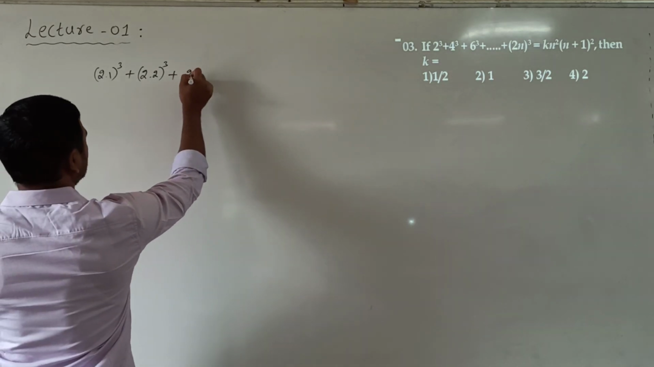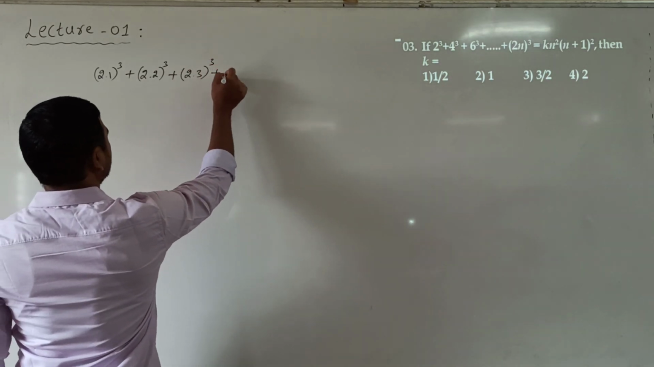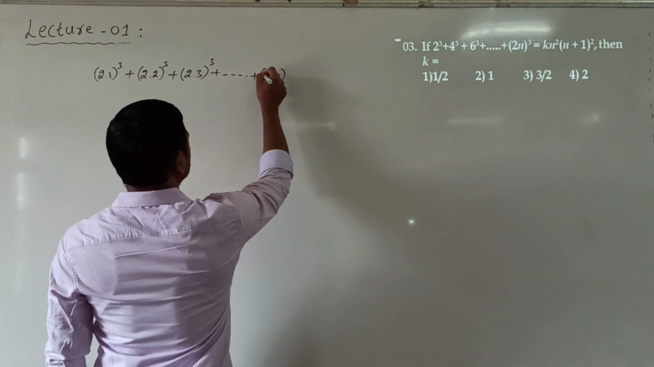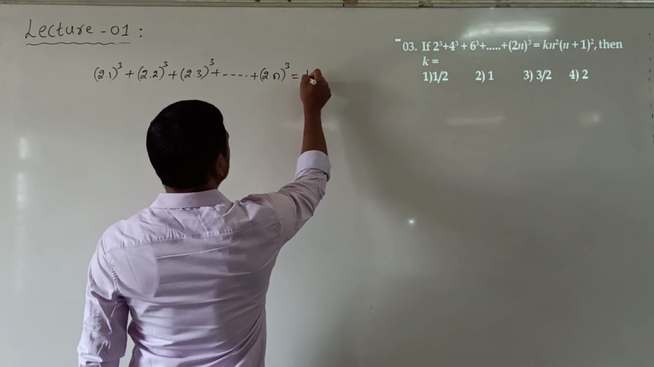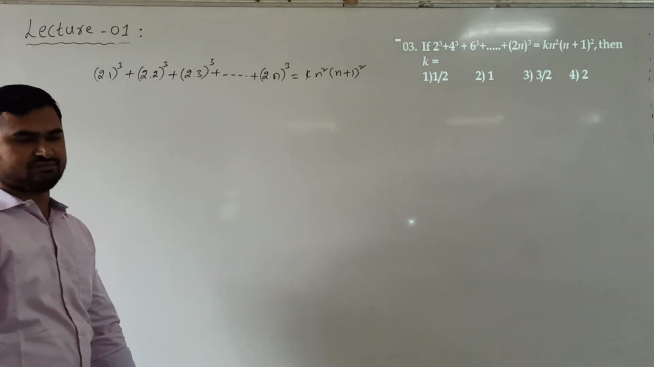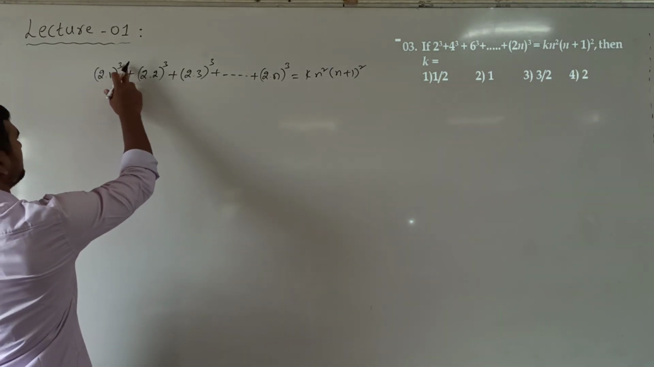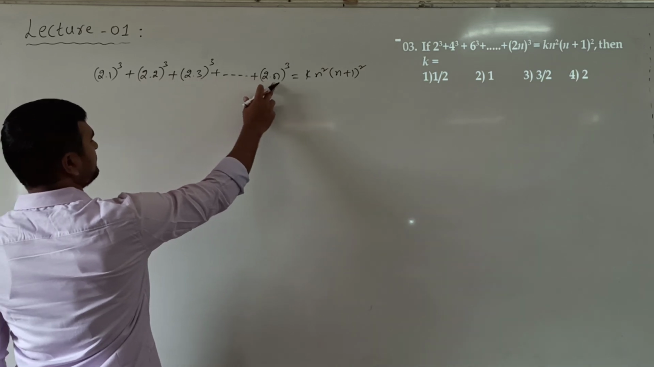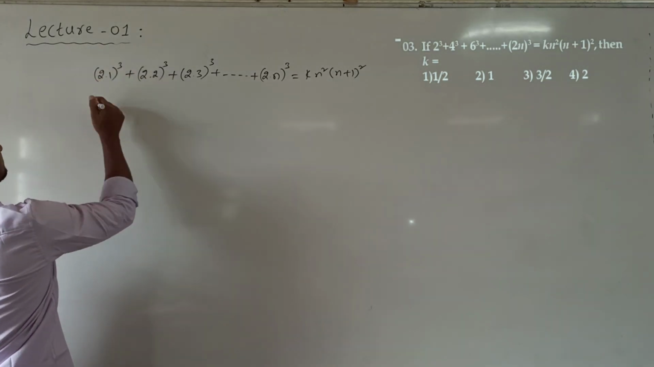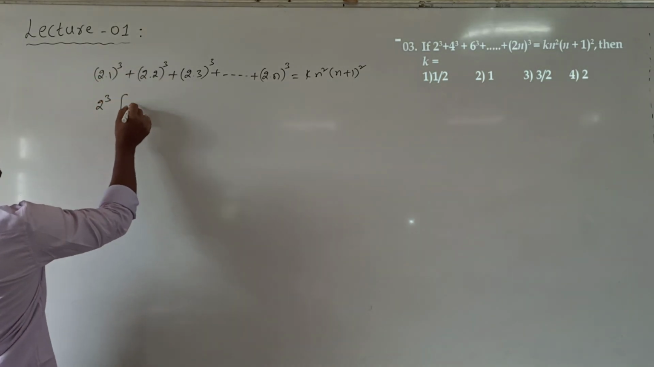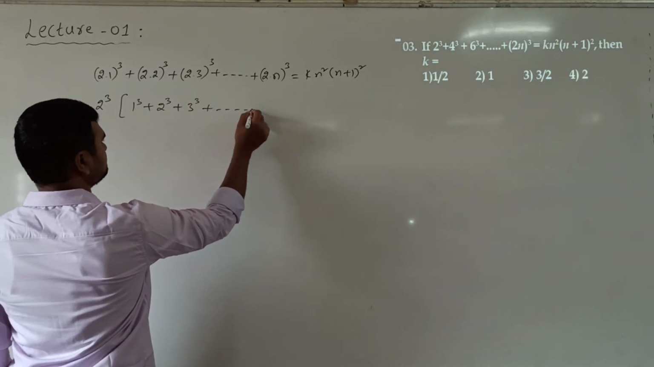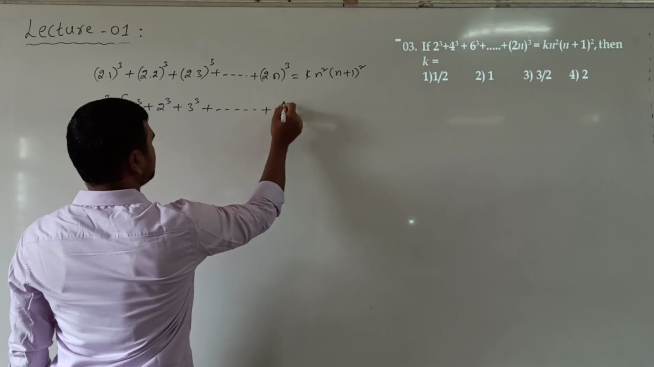6 cube, we can write 2 into 3 whole cube, and so on, 2n cube, we can write 2 into n whole cube, is equal to k n square into n plus 1 whole square. So 2 into 1, 2 into 2, 2 into 3 up to 2 into n. Now in each of these terms we have 2 and it's in cube. So 2 cube we can take common outside. So remaining will be 1 cube, 2 cube, 3 cube up to n cube.